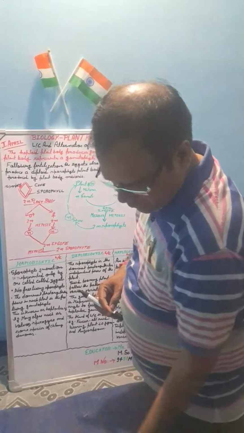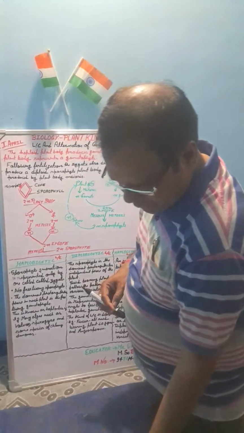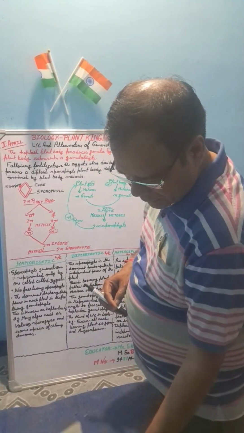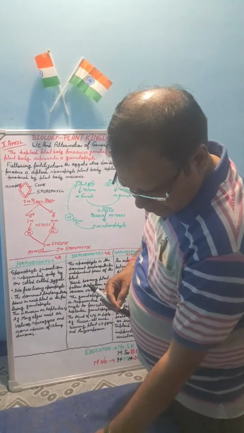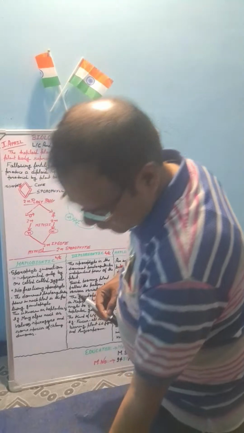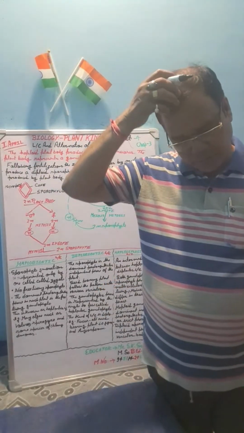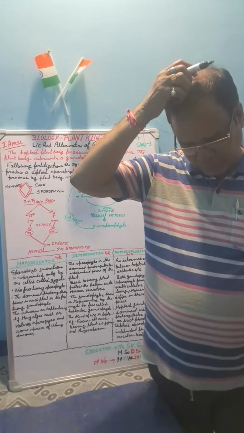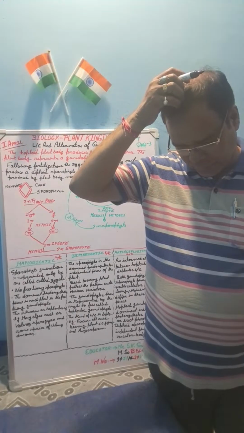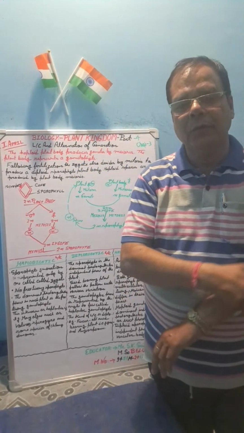Then we are going to know this chapter, how you can express it. And from the examination viewpoint, it is also very necessary. So before starting, I also think that these three chapters are very important: Plant Kingdom, Morphology and Anatomy.